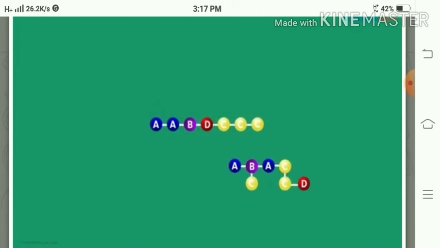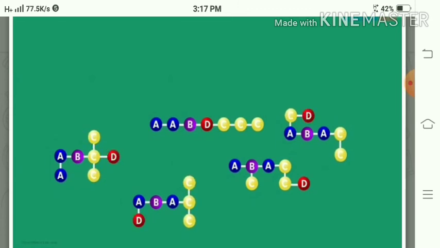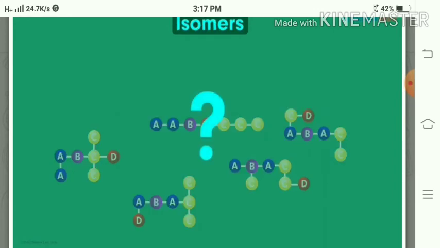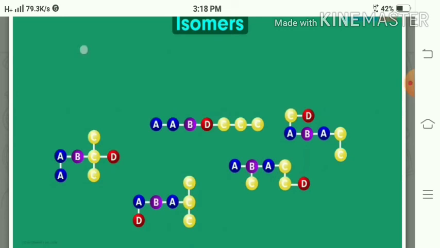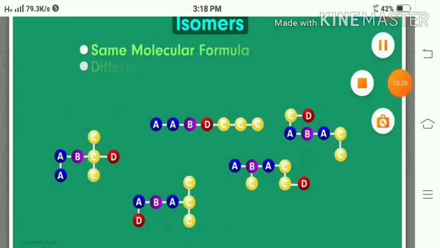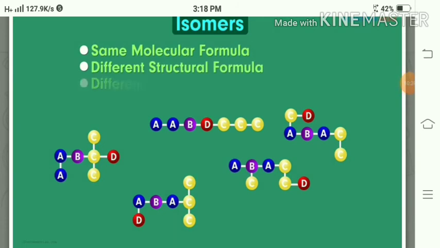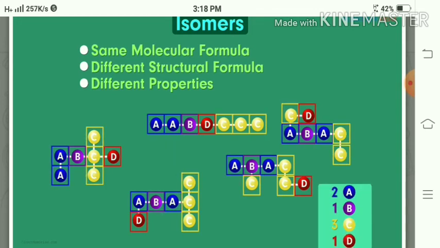Now here AB, AB, AA, BD, ABA, ABAD. In this way we can arrange them anyhow, but the molecular formula remains the same while their structure differs. So isomers have the same molecular formula but different structural formulas, and due to the difference in their structural formulas they show different properties.